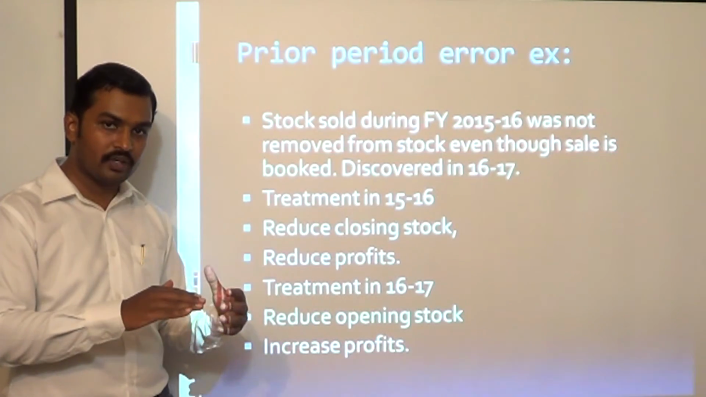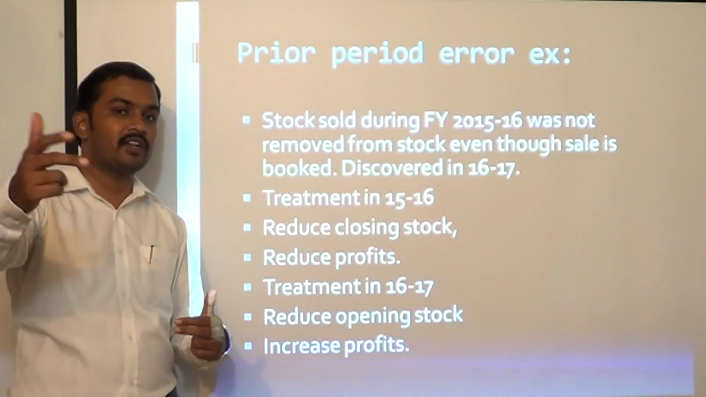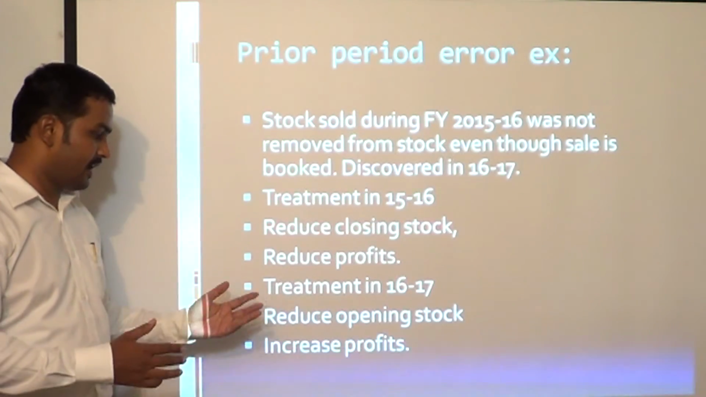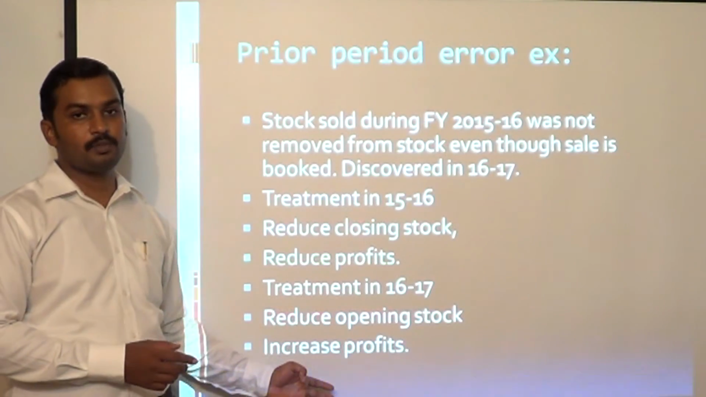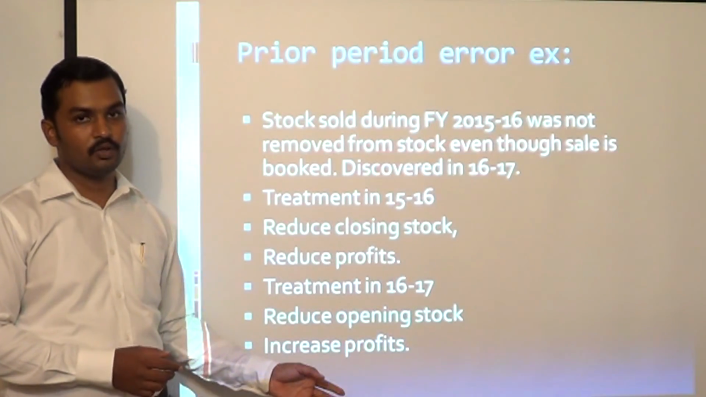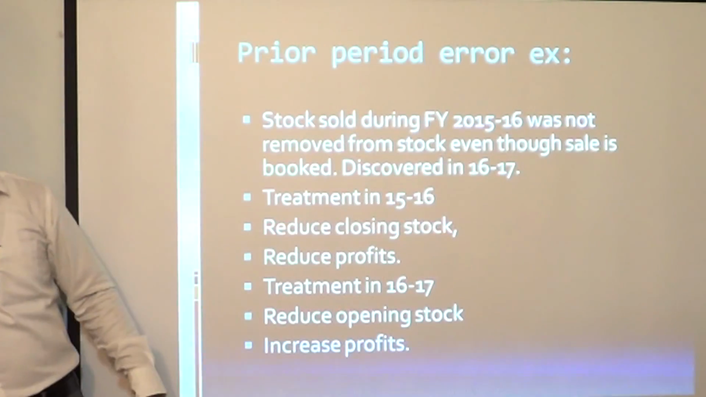So we have to reduce the stock figure, automatically profit will reduce. Automatically the opening balance of retained earnings for next year will get corrected. And in 16-17 what we should do? Reduce the opening stock figure and increase the profits for 16-17. Okay. So this is how we are going to correct this error. This is a prior period error.